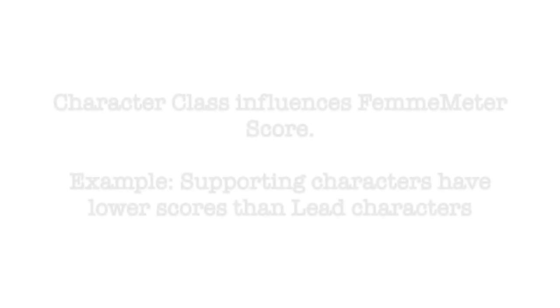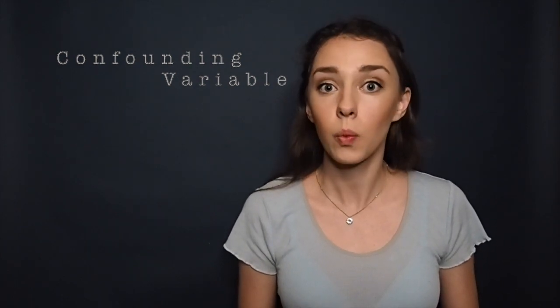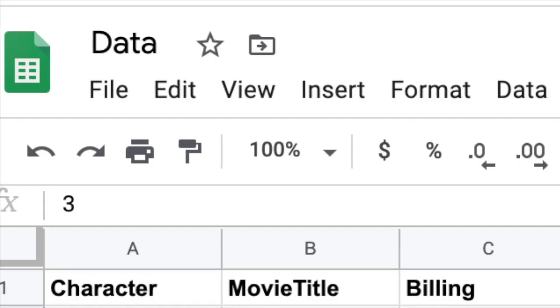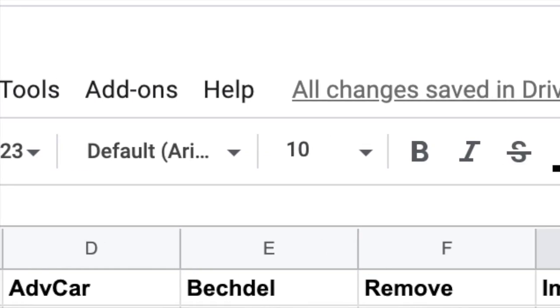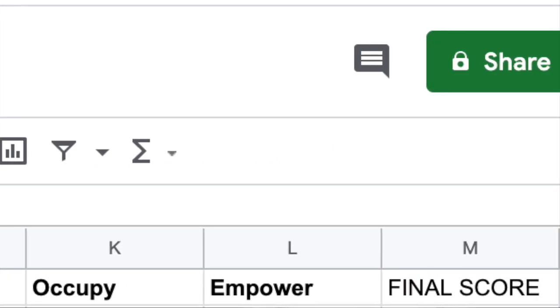Data science fact. Character class, like leading or supporting, affects a character's final score, meaning that character class is a confounding variable in this model. When I was designing the FemmeMeter, I did my best to limit obvious confounding variables by measuring things that were independent of genre, time period, and plot. I decided at the end of the day that billing and screen time, which are both affected by character class, were too important to leave out of the final model. For example, the FemmeMeter should account for the fact that Rachel was on screen much more than Astrid was, even if they get the same final score.